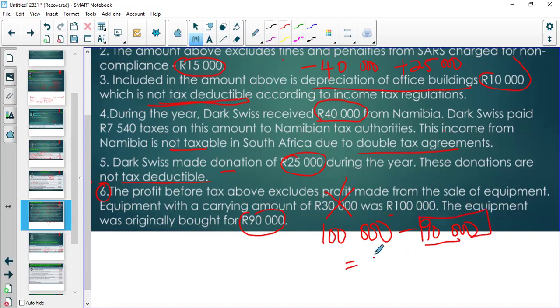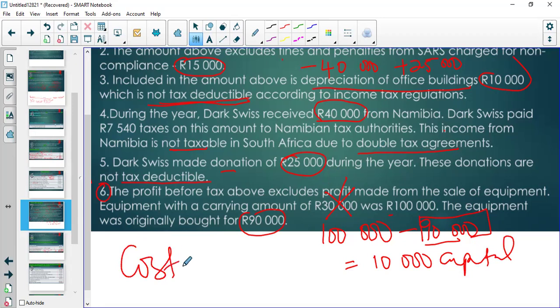You guys got 10,000 capital gains, capital profit. So the capital profit is the profit made above the original price. Now, for FAC third level purposes, the cost is always equal to the base cost. The cost of an asset is always equal.